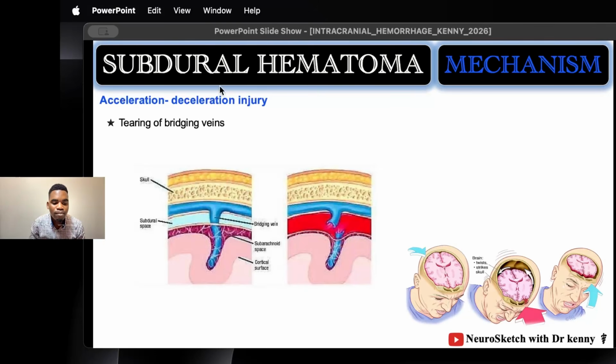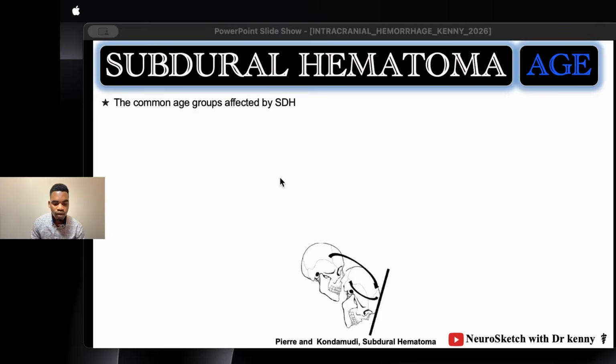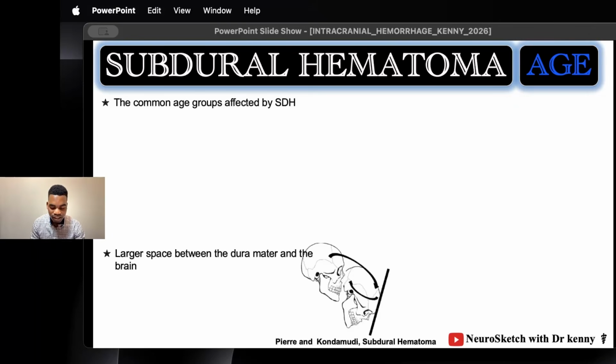Now remember, the main mechanism of injury in subdural hematoma is acceleration-deceleration injury, which results in tearing of bridging veins. The bridging veins are the most implicated vessels in subdural hematoma. Now that you know the mechanism of injury, let's discuss the age groups that are more likely to be affected by subdural hematoma. But before age group, let's make something very clear here.